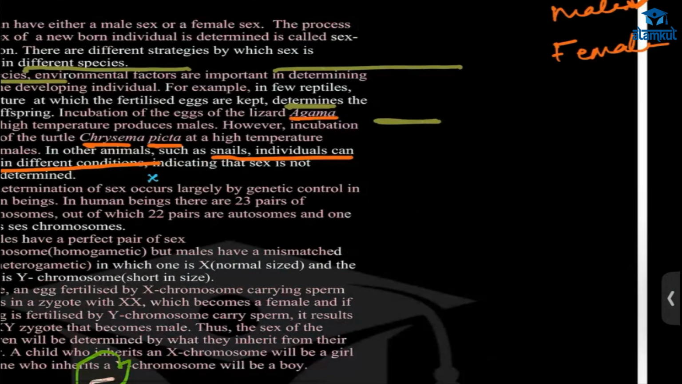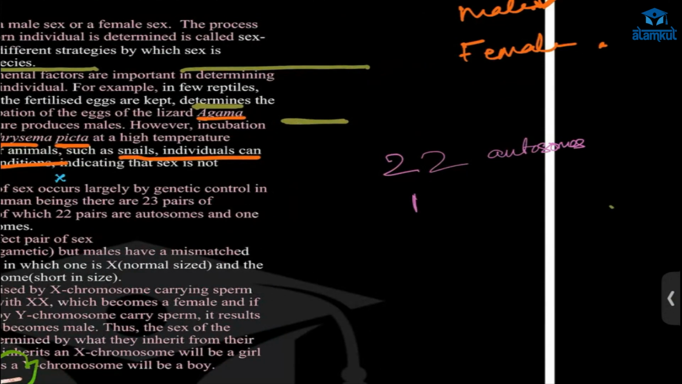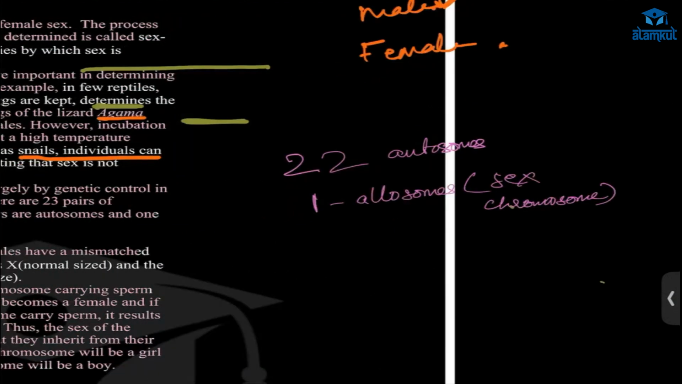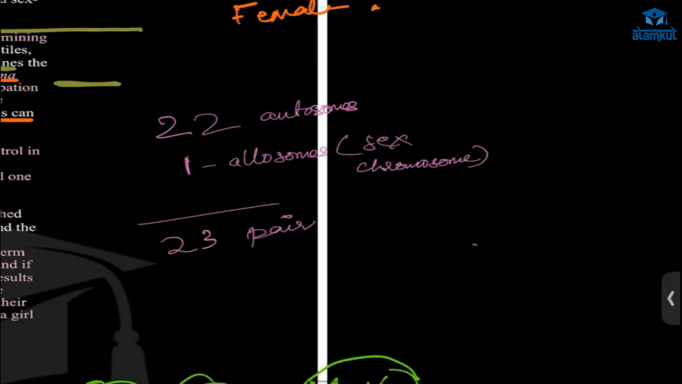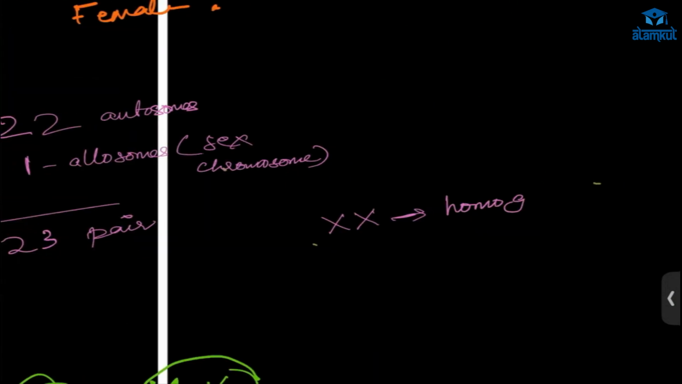Chromosomes: we have 22 pairs of autosomes. These are not involved in sex determination. One pair is called the allosome, or you can also say sex chromosome. So totally 23 pairs. Females have the same type of sex chromosome, that's why they are called homogametic. And males have XY, different types of chromosomes, so it is known as heterogametic.